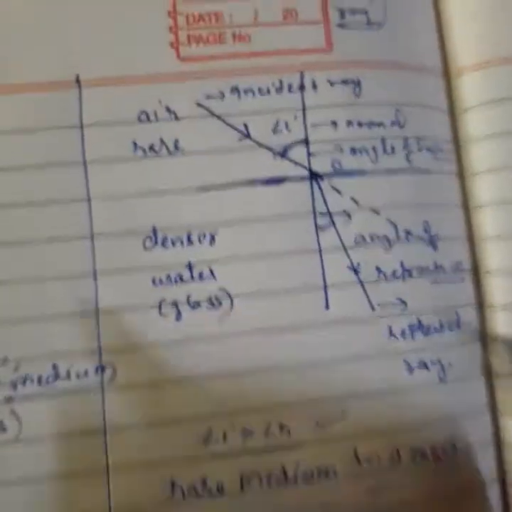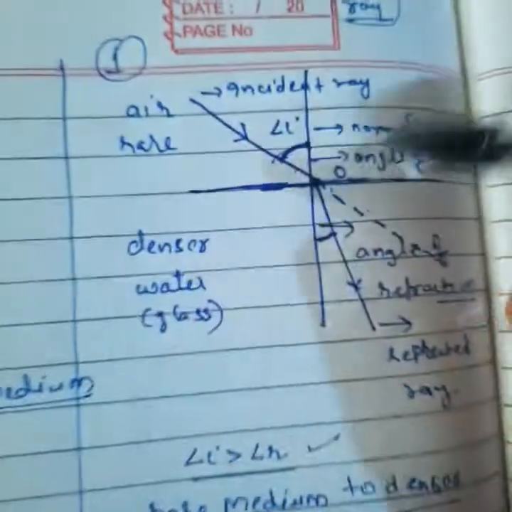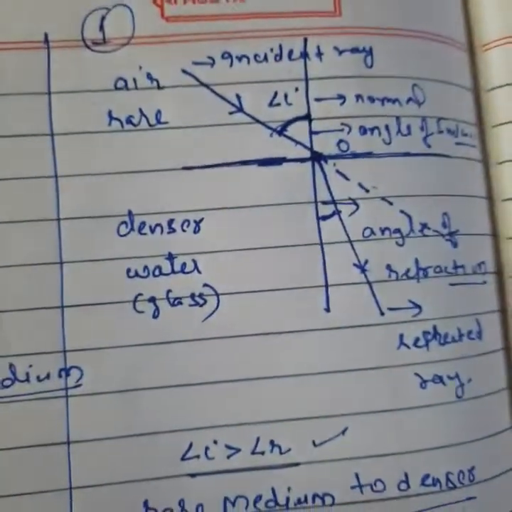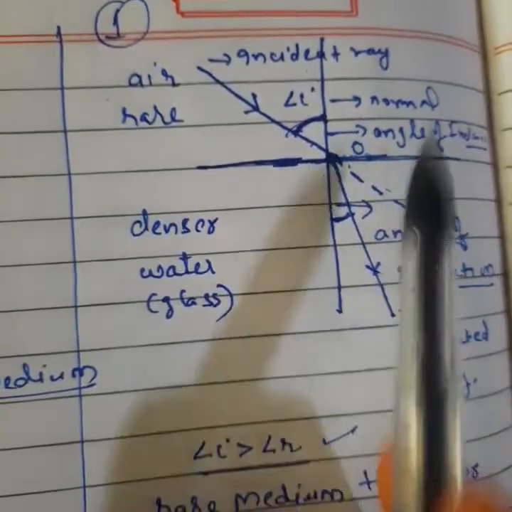Okay student? So this is your first case: when light travels from a rare to a denser medium. Say yes or no? Say yes or no? So simply, you will also mention the direction.